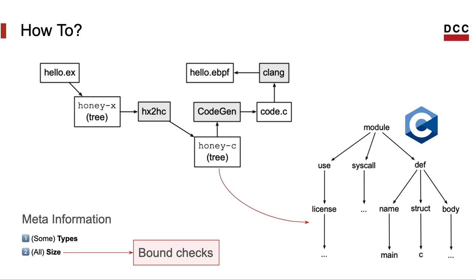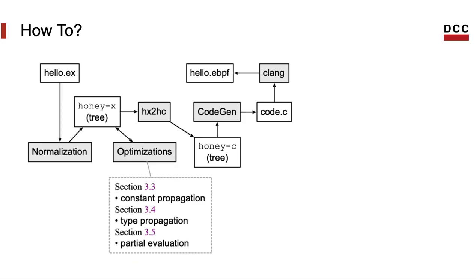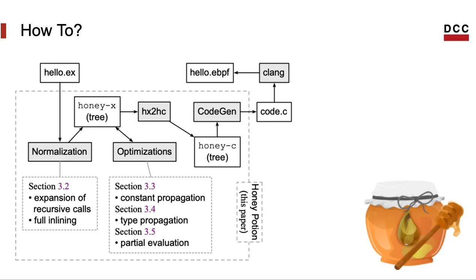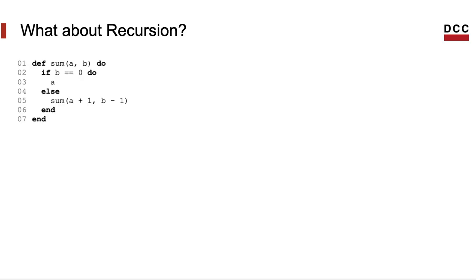That's necessary to pass the Linux verifier. It's at this stage that we also carry out several code optimizations that Honey Potion implements. There are three optimizations that we discuss in different sections of our paper, which are constant propagation, type propagation, and also partial evaluation. It's this combination of code transformation tools plus intermediate representations that we call the Honey Potion compiler.